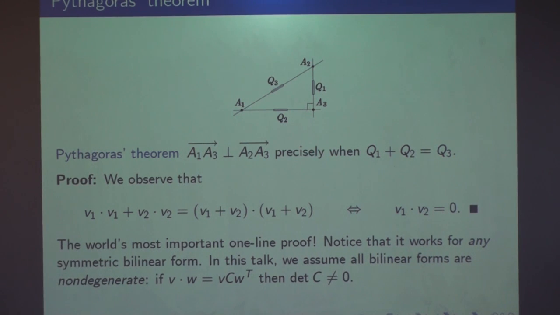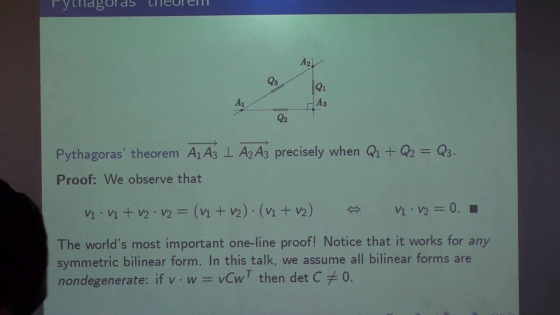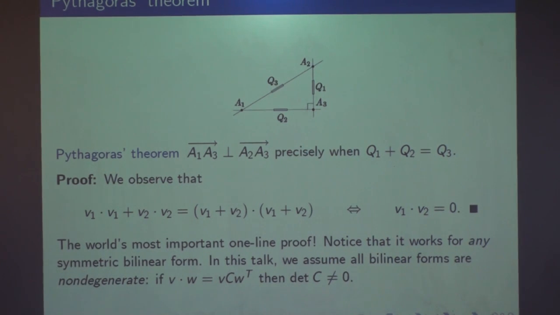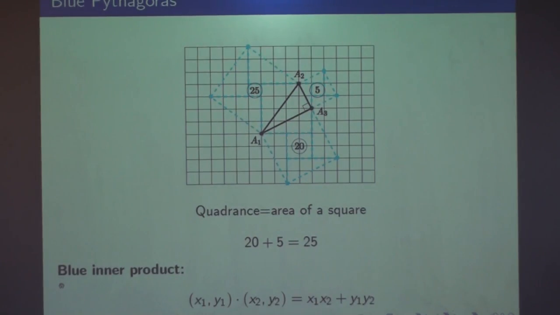Okay, I claim this is the world's most important one-line proof. Of course, there are dozens of proofs of Pythagoras' theorem. I think this is a very good one because it's short, it's sweet, and it's general. All right, let's have a look at how it looks.